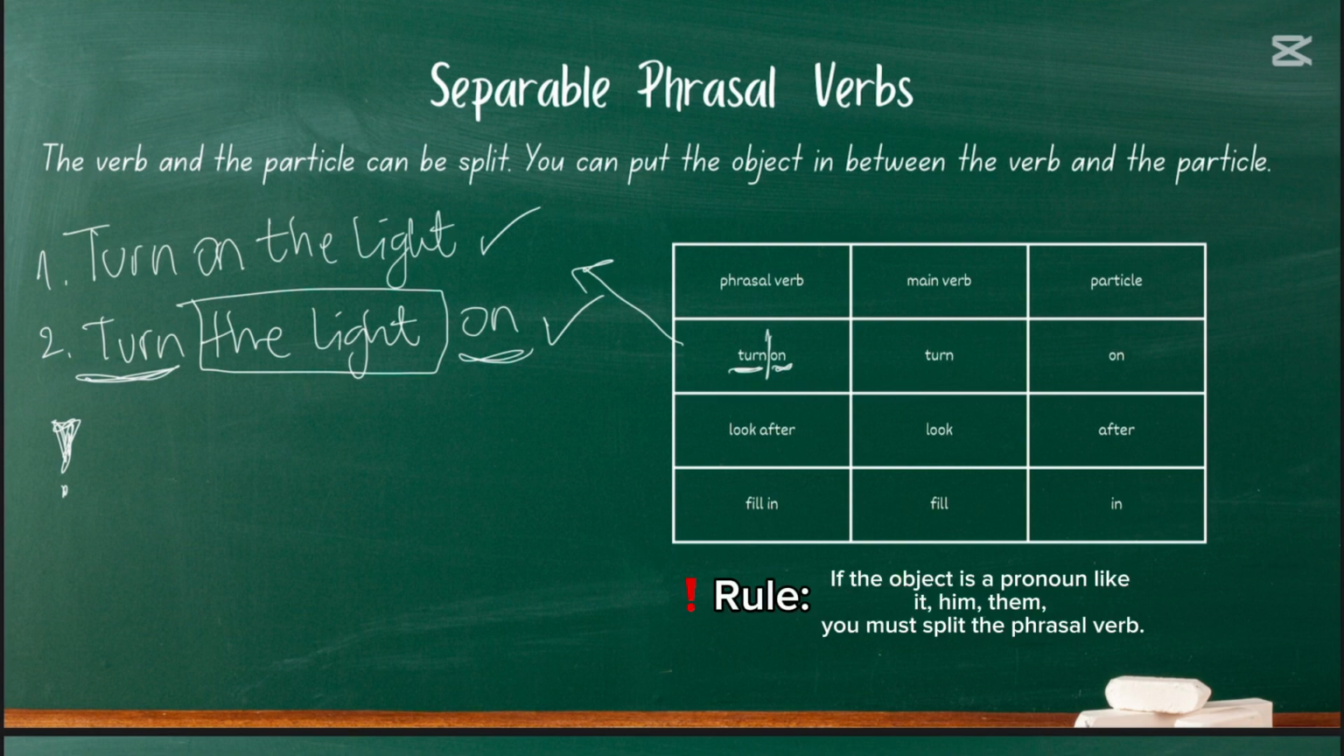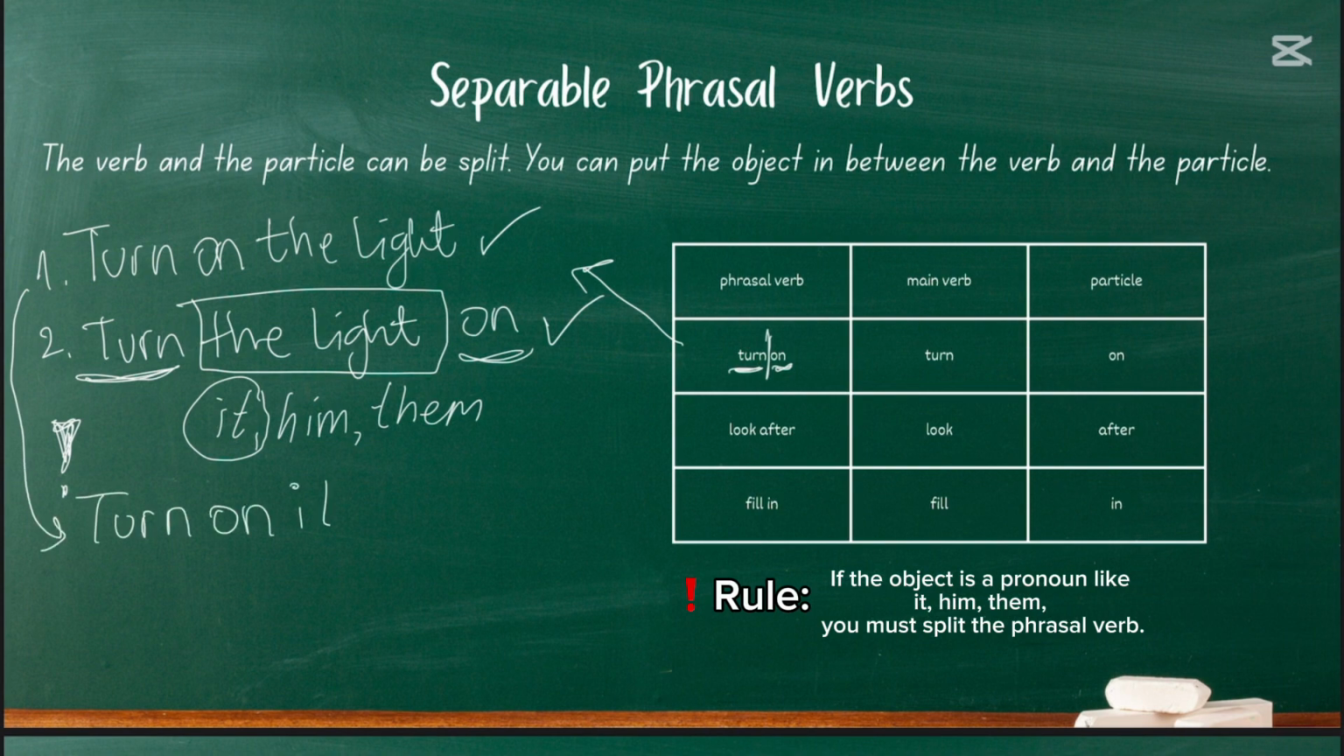If the object is a pronoun like it, him, them, then you must split the phrasal verb. For example, the light is the object in this sentence, right? Turn the light on, the light is the object, and we can change the light with the word it. Let's first write it. Turn on it, and let's write it separating the word. Turn it on. Okay, turn on it. Sounds a little off, turn it on is correct. So in this case, you have to separate the phrasal verb because the object is the pronoun it.